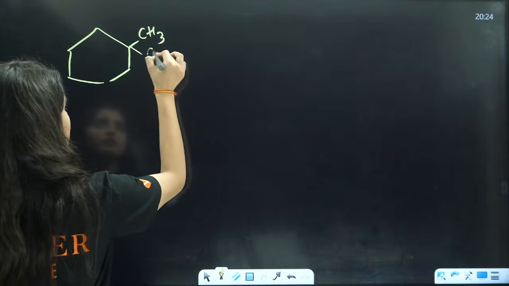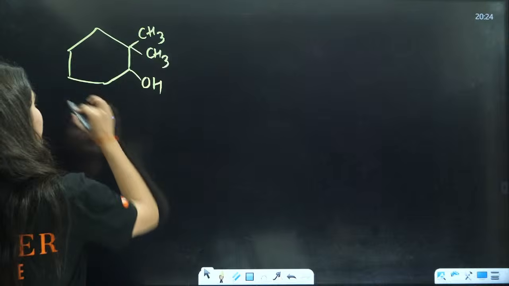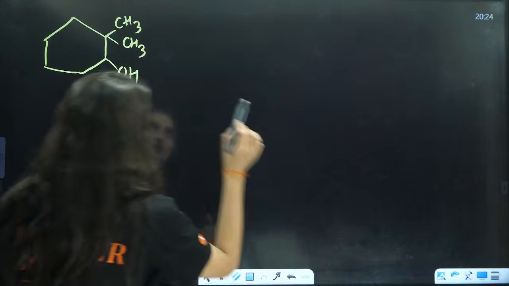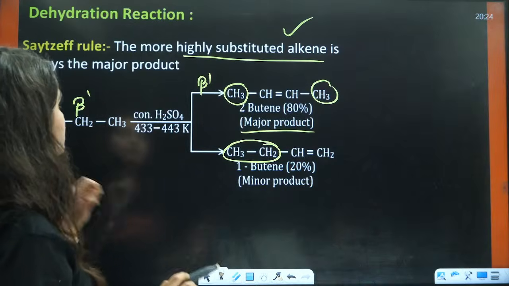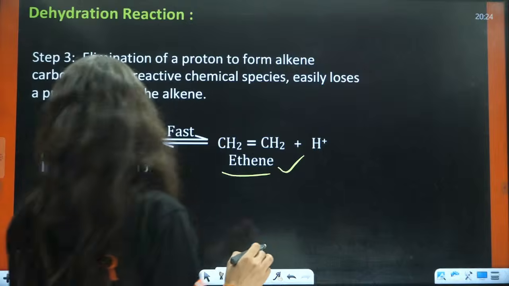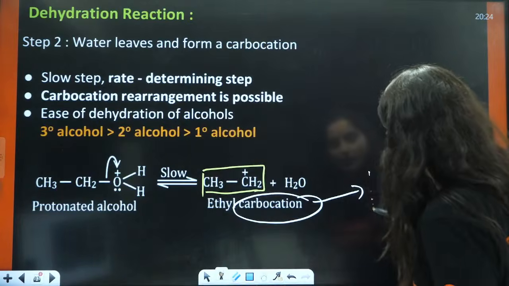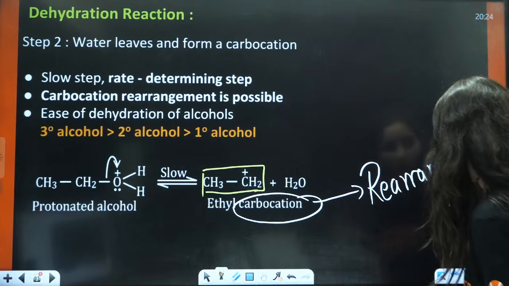CH3, this is a very beautiful question, okay? You will not directly tell the answer, it is not that easy. So many things will happen. Why? Because the main important thing about this reaction is that there is formation of a carbocation. That means rearrangement is also possible.